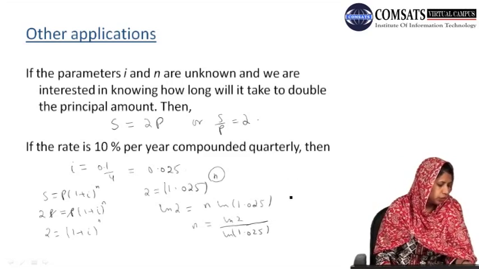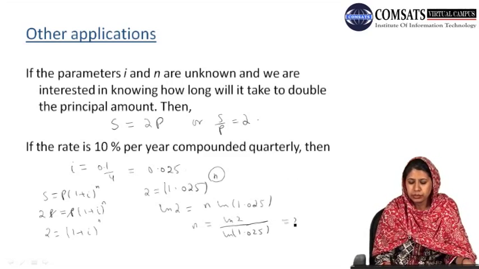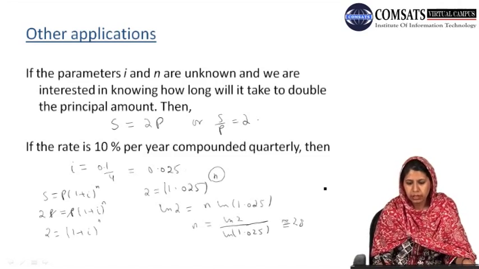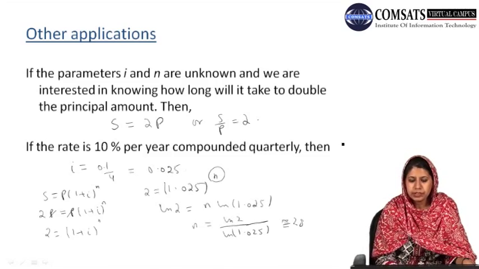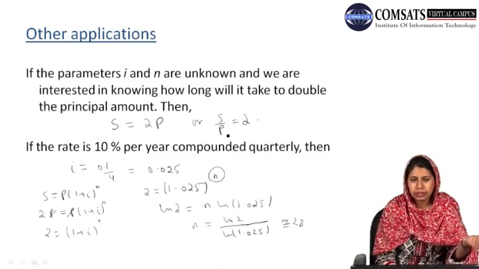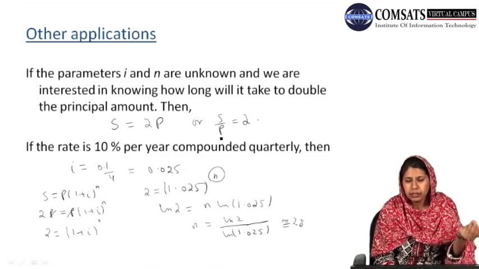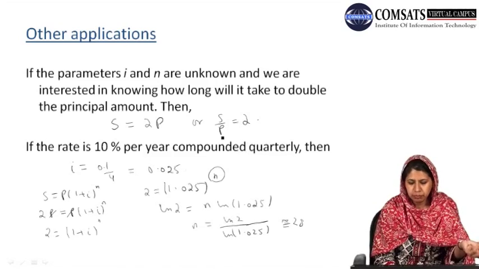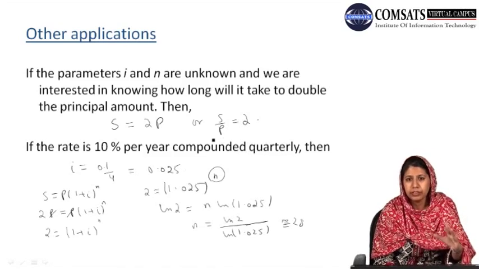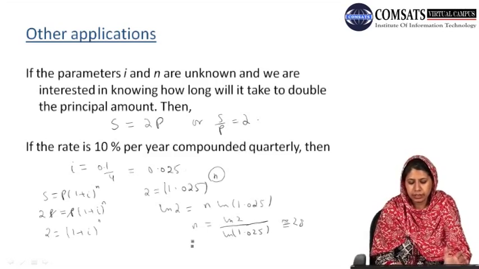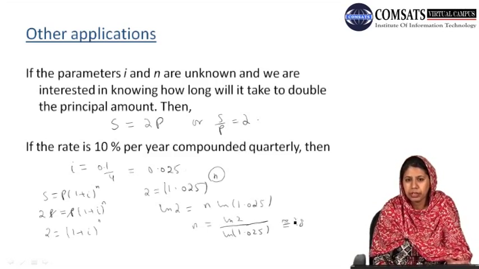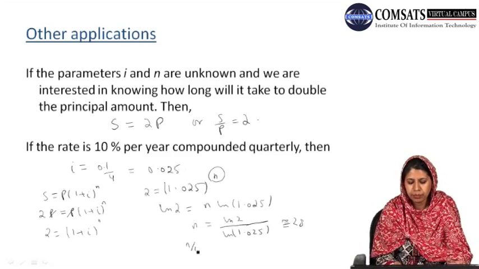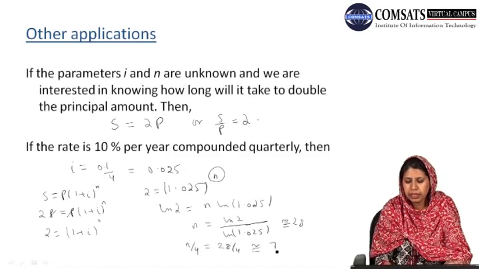Solving this, we obtain that n is approximately 28. Since the compound interest is obtained 4 times a year, to know the number of years we have to divide this value of n by 4, which is 28 by 4. So approximately after 7 years,